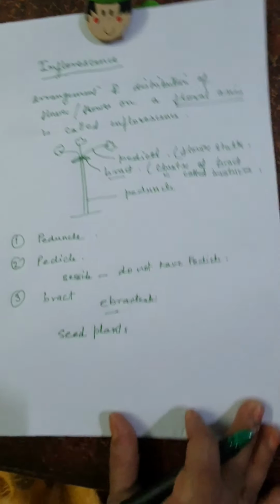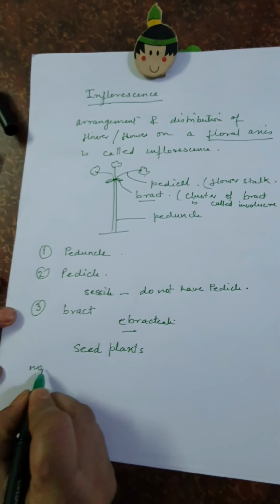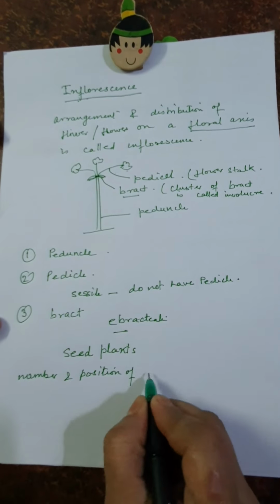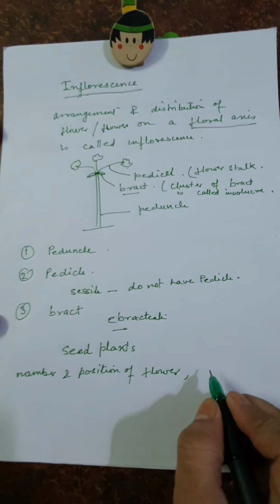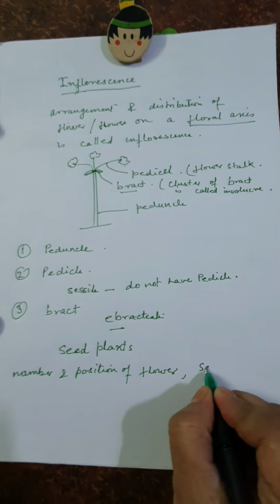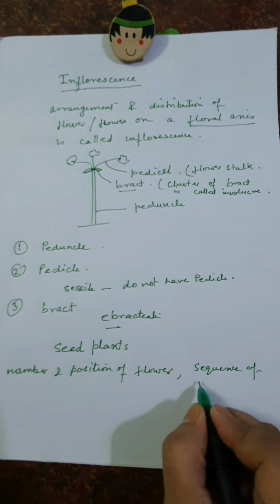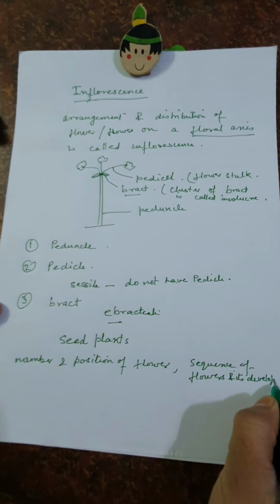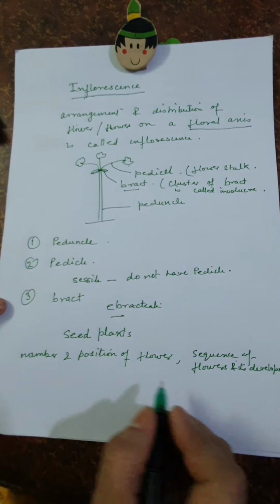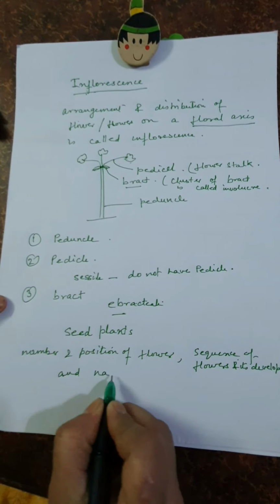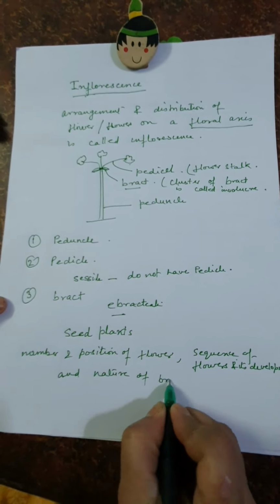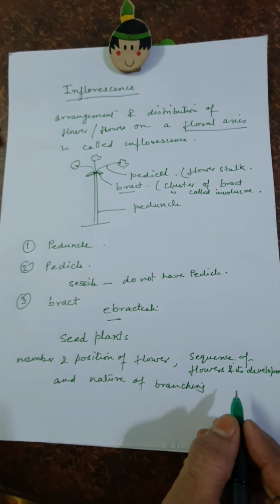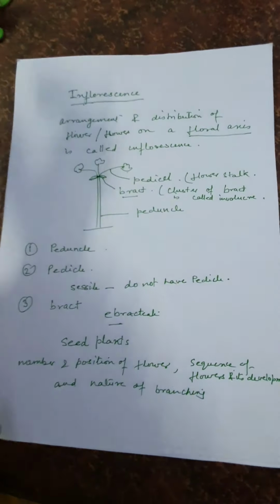Depending upon the number and position of flowers, the sequence of flowers and its development, and the nature of branching, we can divide inflorescence into many types.